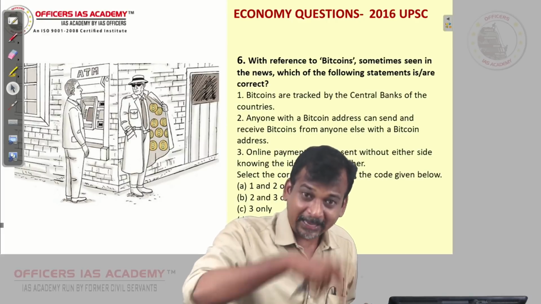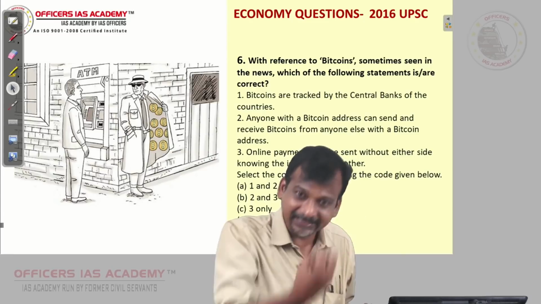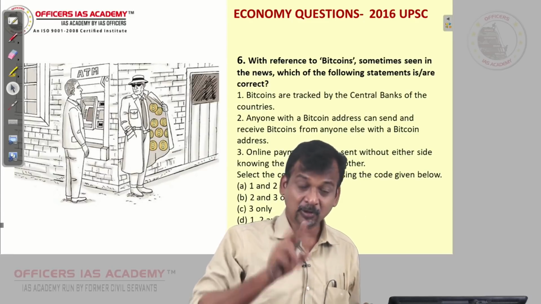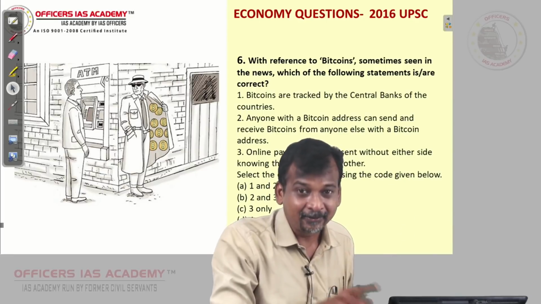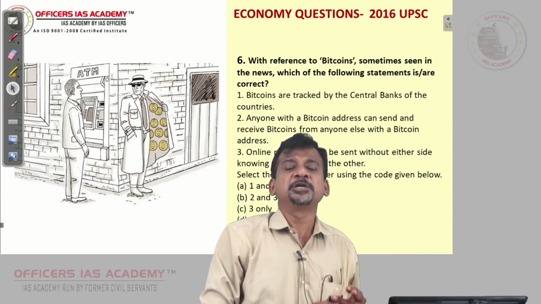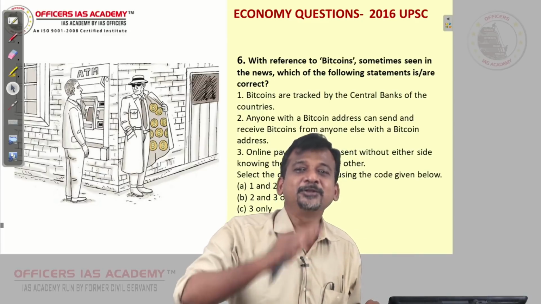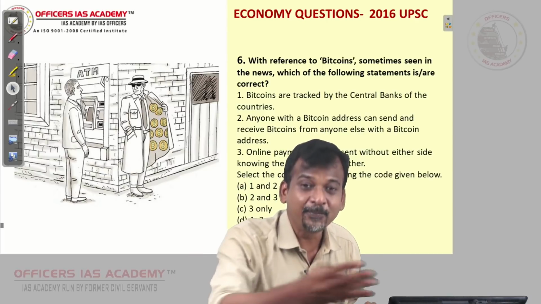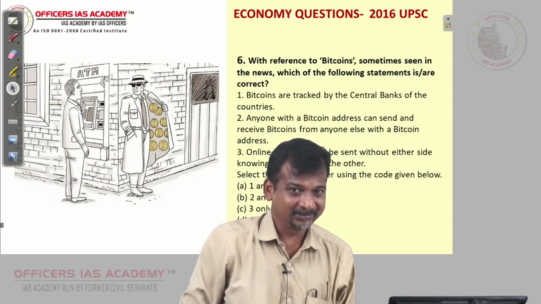Either you can solve those puzzles, mine bitcoins and give it as fees. Or the second option is, someone would have done that, so you can buy from them. They will say one bitcoin value is 10 rupees, so for 10,000 bitcoins you pay 1 lakh rupees, then they will give 10,000 bitcoins. So two ways you can get these bitcoins.